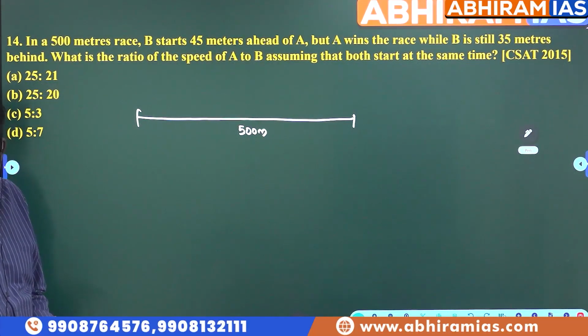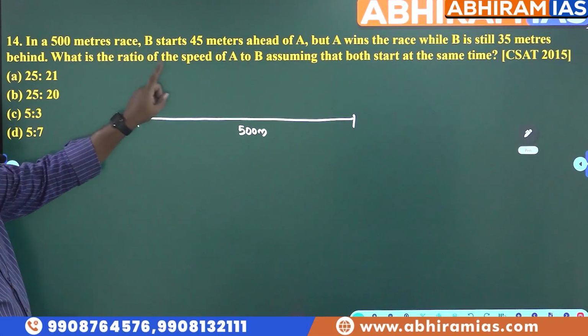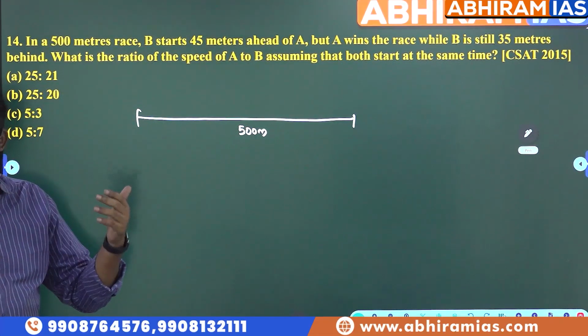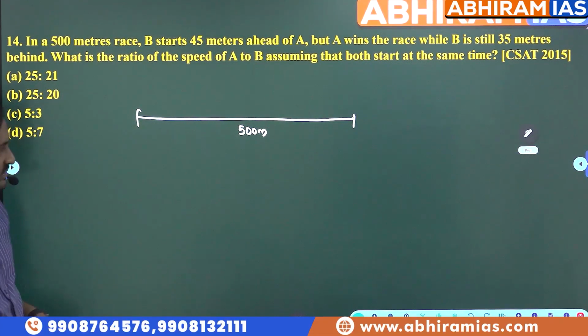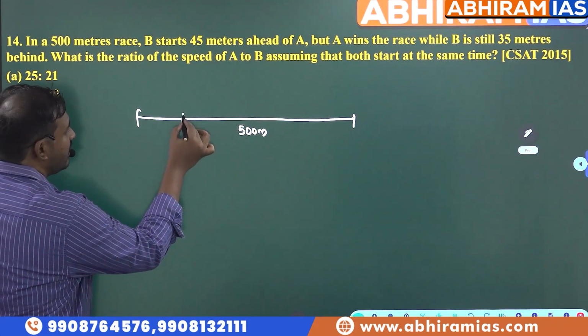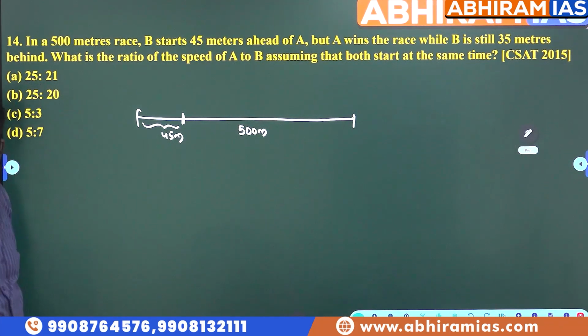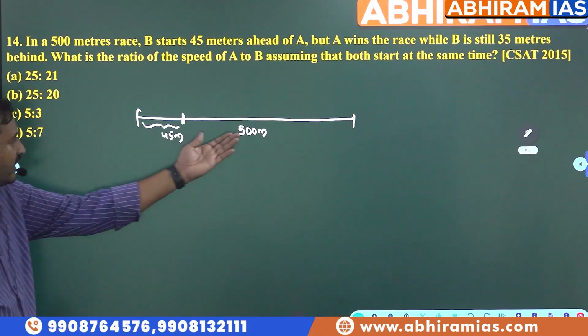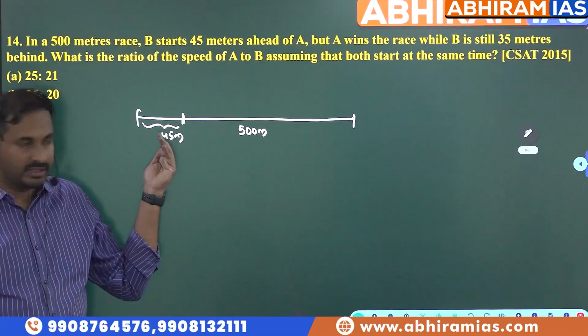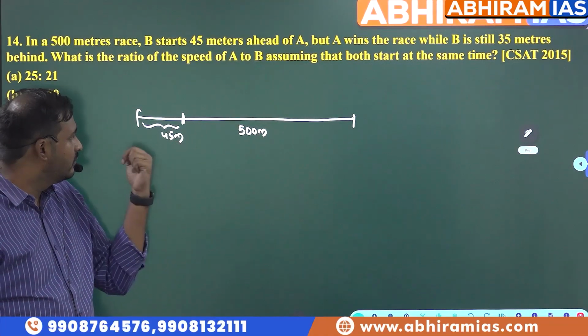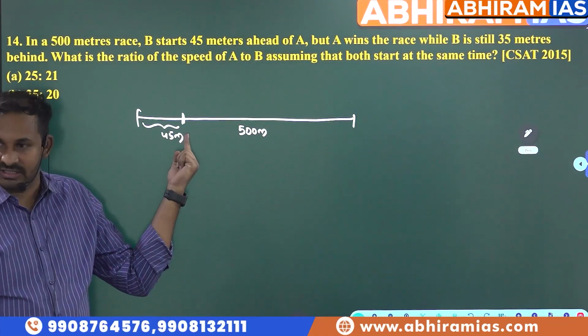Race is for what? 500 meters. Now B starts 45 meters ahead of A, that is, B will get a start of 45 meters. That means B will already be coming forward by 45 meters. So instead of 500 meters, where does B start? At the 455 point.